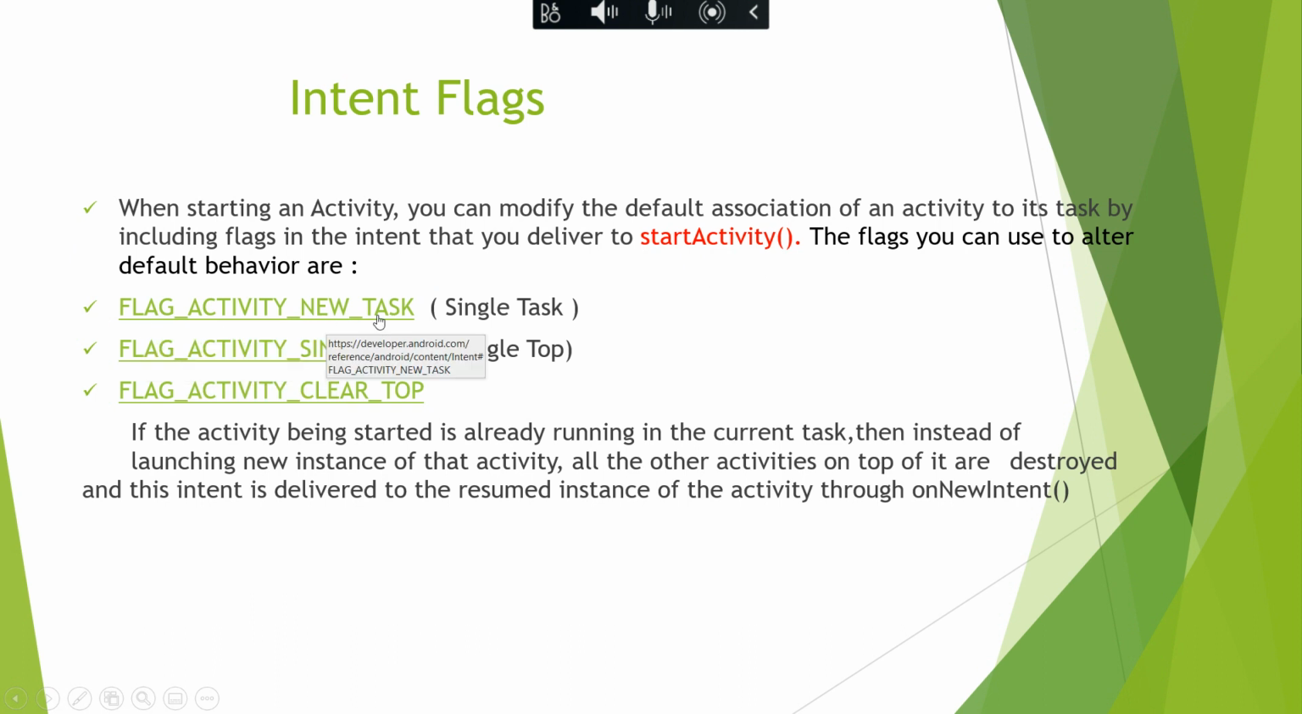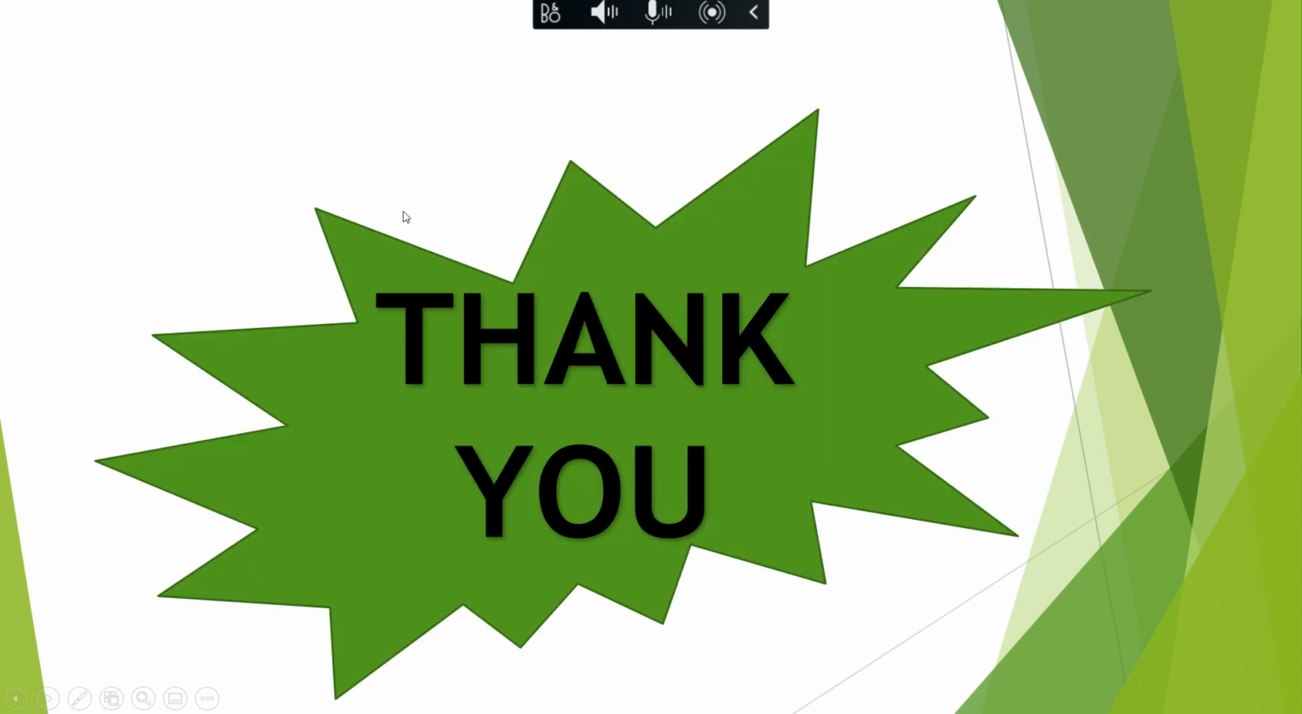Flag activity new task, which is mimicking single task. It is same as single task. Flag activity single top, which will mimic single top. It is same as how single top works. Flag activity clear top, there is no particular launch mode associated with this flag, so it can be used in conjunction with the first and the second flag. So these were the intent flags.